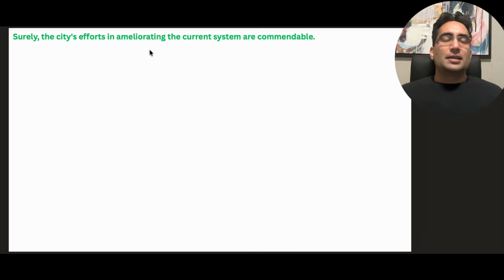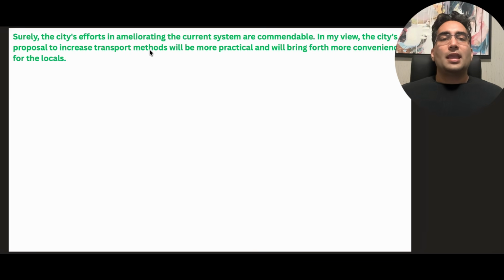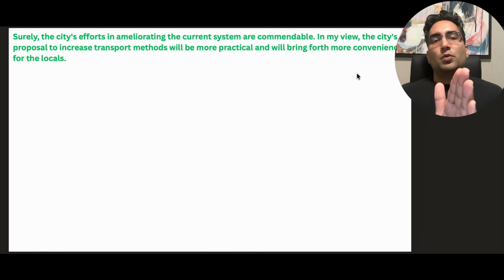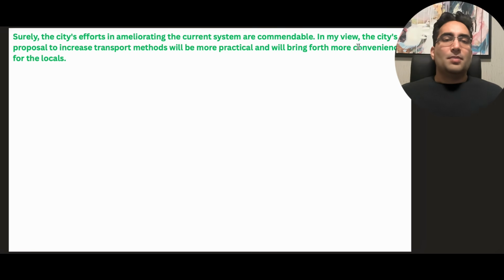The next sentence is where you give your opinion. In my view, and here you have to pick one side. So we're never going to say I agree with both. You're going to pick one side and explain that. In my view, and it's something different than saying I think or I believe. In my view, the city's proposal to increase transport methods. So what does that mean, increase transport methods?